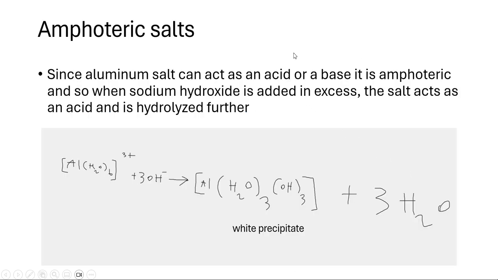Amphoteric salts. Since aluminium salt can act as an acid or a base here, it's amphoteric. When sodium hydroxide is added in excess, the salt can also act as an acid and is hydrolyzed further. So this is the first equation, when it's added to the NaOH here.